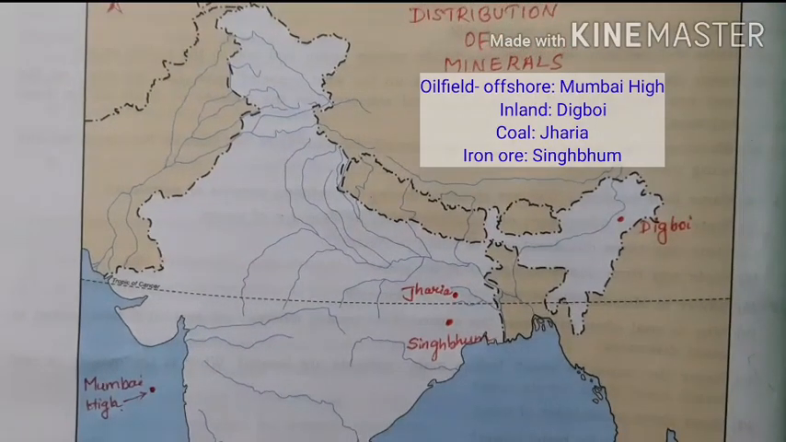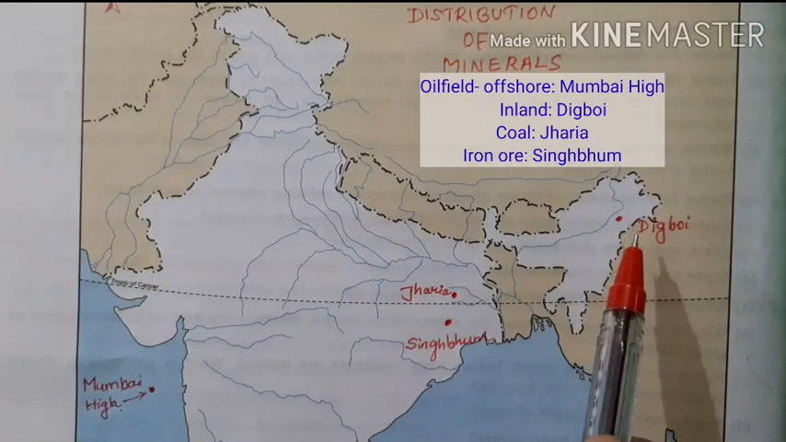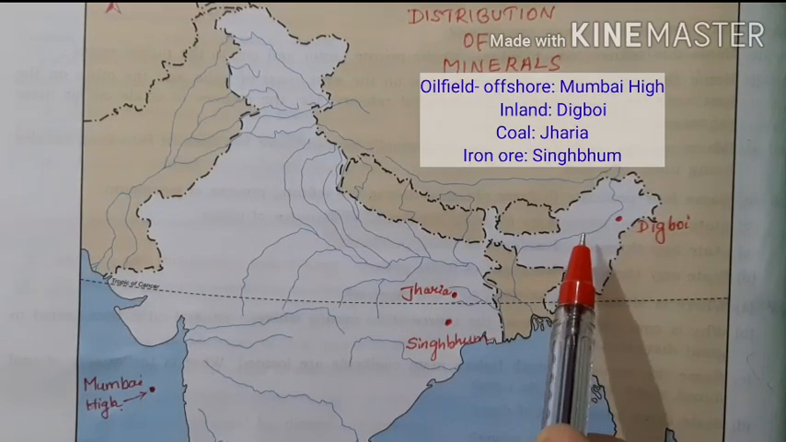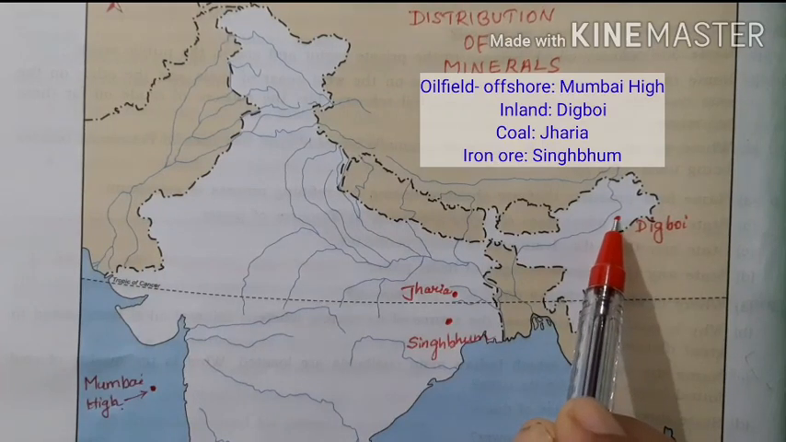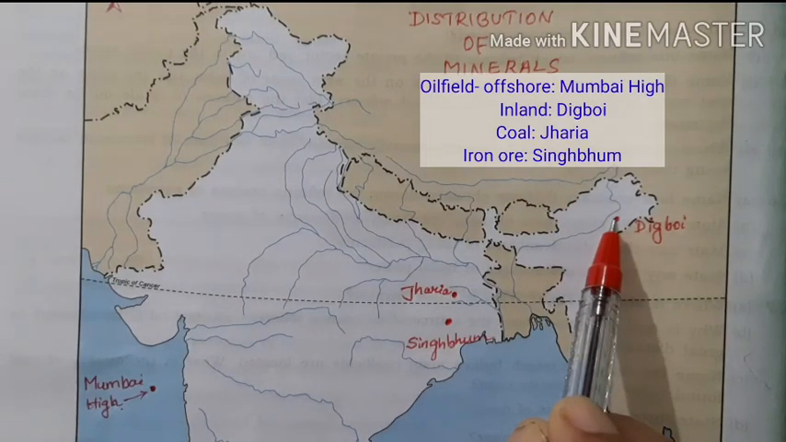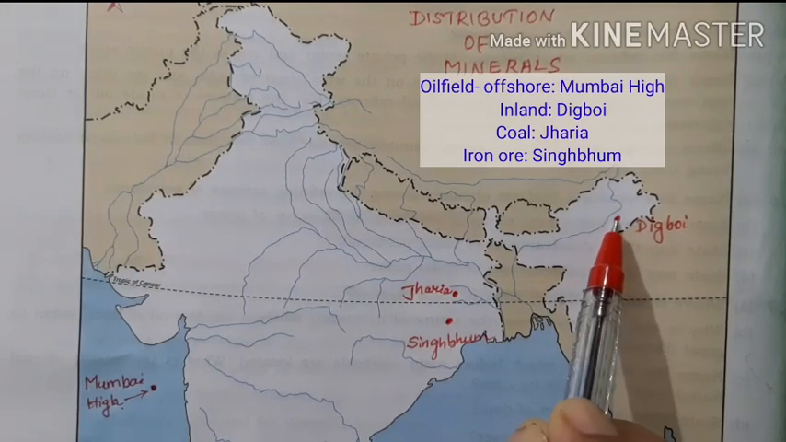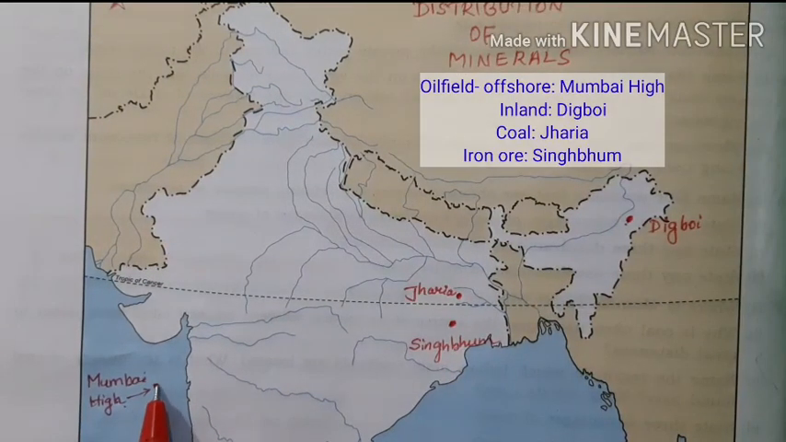Next oil field is Digboi, which is in Assam. So when you are marking, you have to take care that the Brahmaputra river is flowing through this region. So in this part itself you have to draw the oil field Digboi. So two oil fields we have to learn in the map marking syllabus: Digboi, which is located inland in the northeastern part of India, and the other one is the offshore oil field, that is Mumbai High.